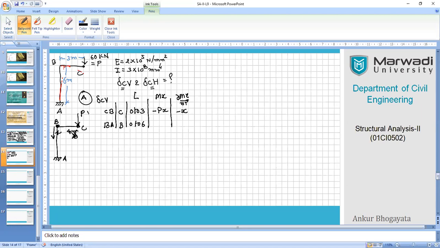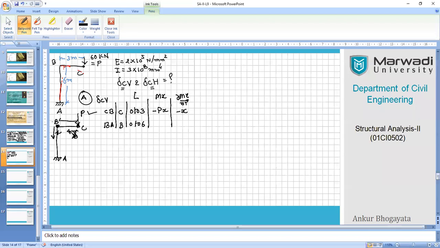However, already we have a force which is existing over here in our system. Even if it is a fictitious force, you still need to consider it for the second segment. So you cannot ignore the force which exists in the system, even if you are dealing with another segment. You all know very well what will be the moment generated at point B due to this force existing at point C. So now we have x which is working here.